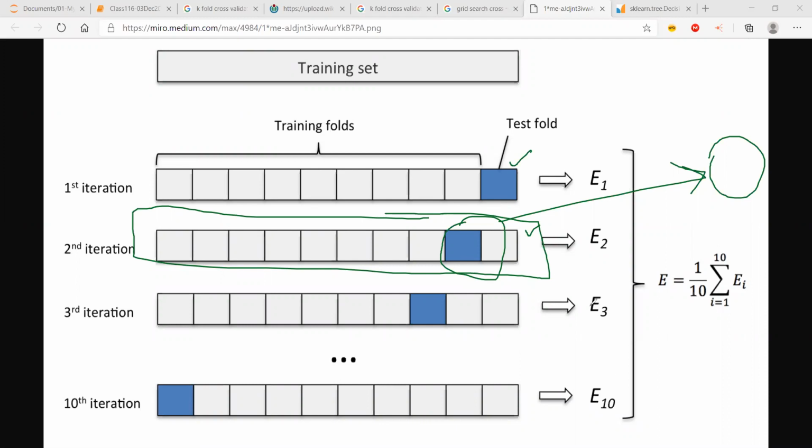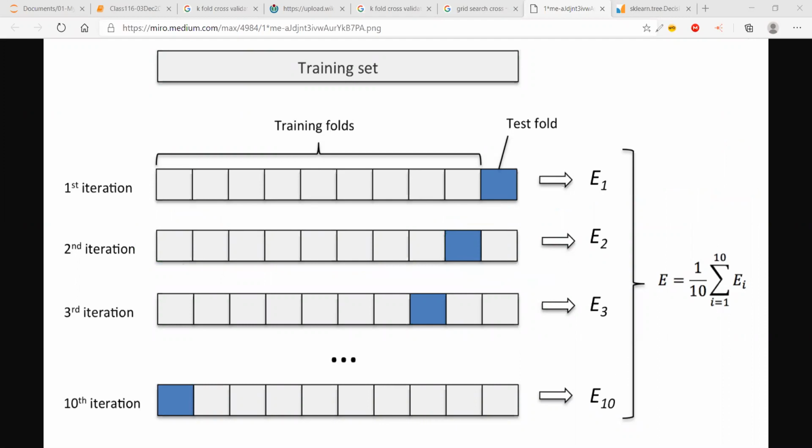Instead, what I do, or what the sklearn library will do, or any production ready library should do, is that for all the k iterations, here I have 10 folds, k is equal to 10, for all the iterations I select one set of hyperparameters. Sir, hyperparameters means the features of the models, right, sir?